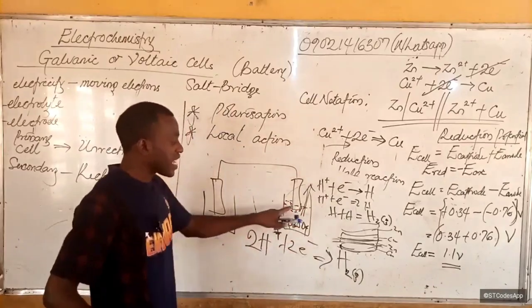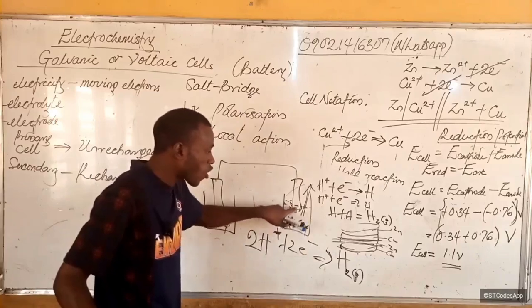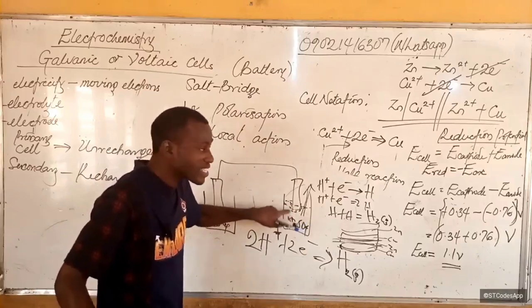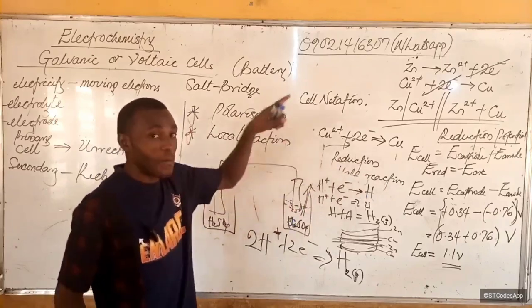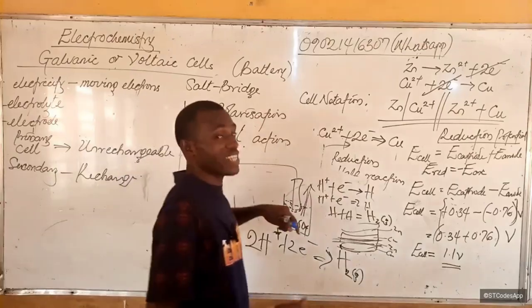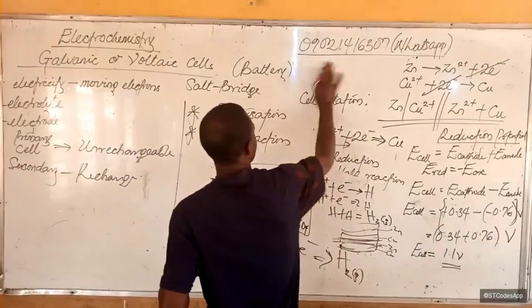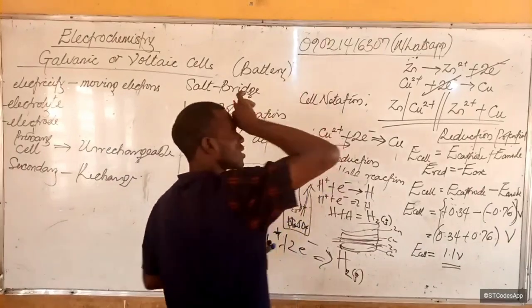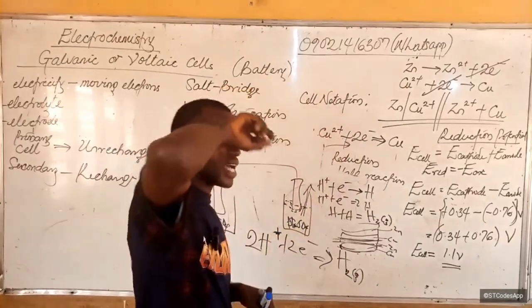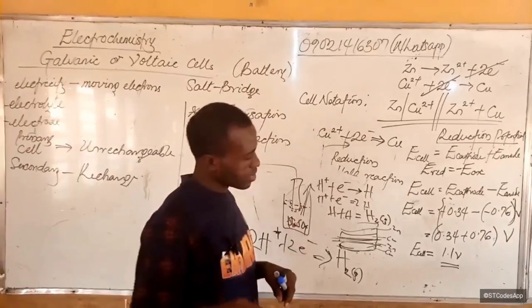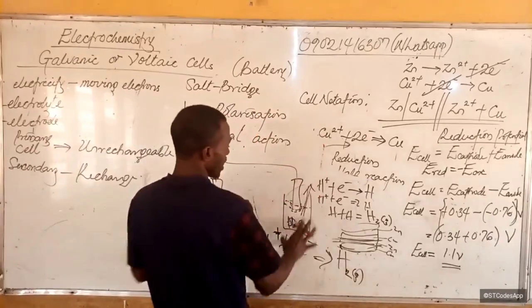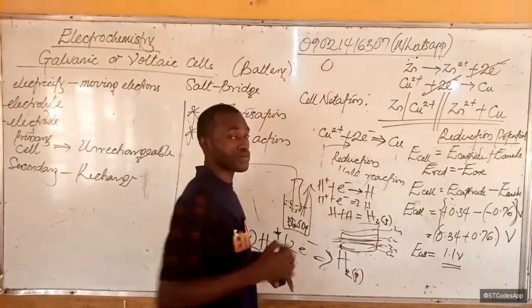there will be another system here because of the difference in reduction potential between hydrogen and copper. By standard reduction potential, hydrogen is used as a standard, so hydrogen's reduction potential is taken to be 0. Do you understand?